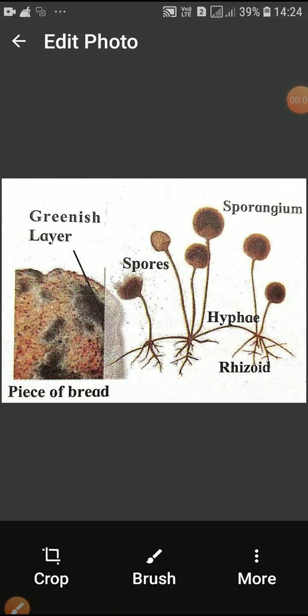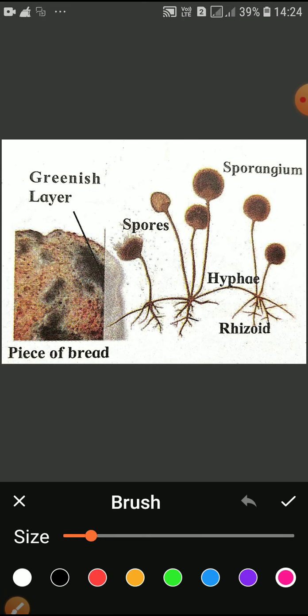Now next kingdom, that is the fungi. This is the figure of fungi in front of you. There is one activity also given. Take a bread or a piece of bhakri or chapati.